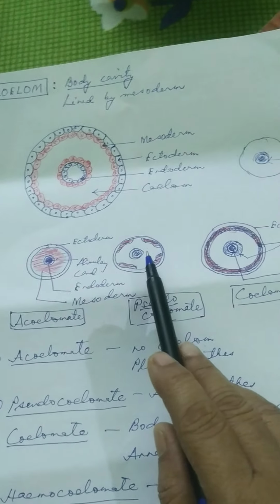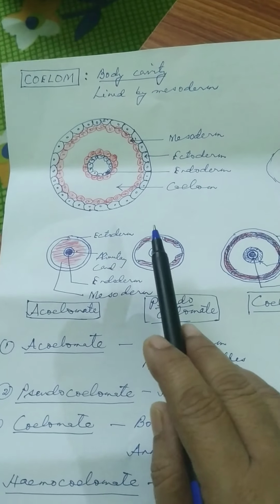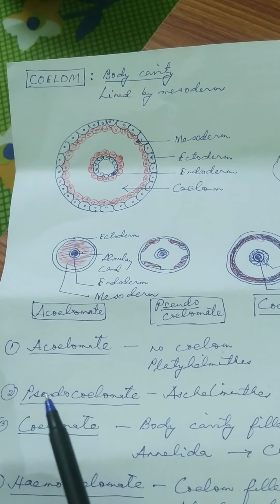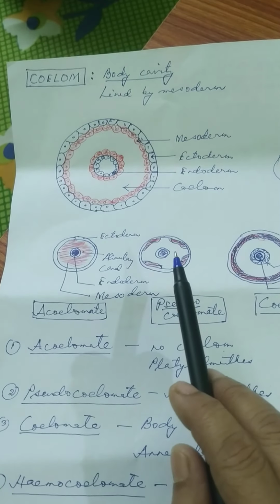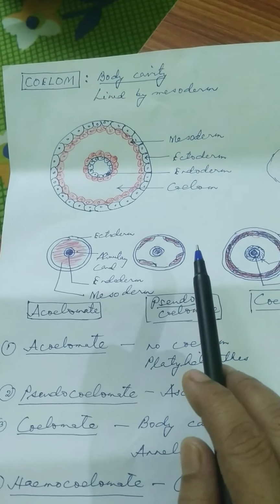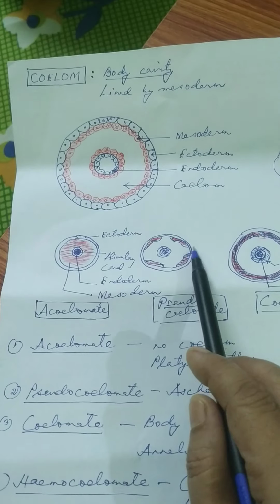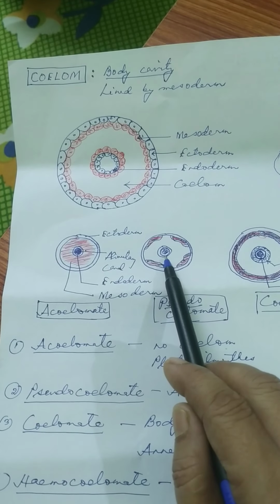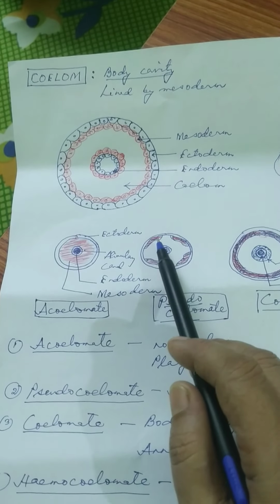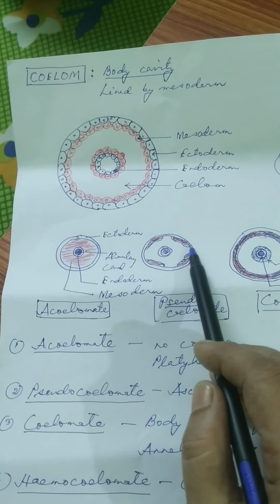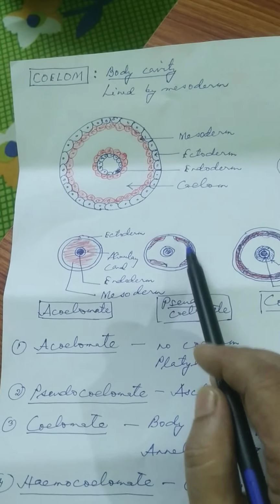Now the next one, you see this next one. This is a diagram of what? Pseudocoelomate animals. Okay, now in pseudocoelomate animals, look at the diagram. This outer wall ectoderm, this inner wall endoderm. And mesoderm will be present in patches.